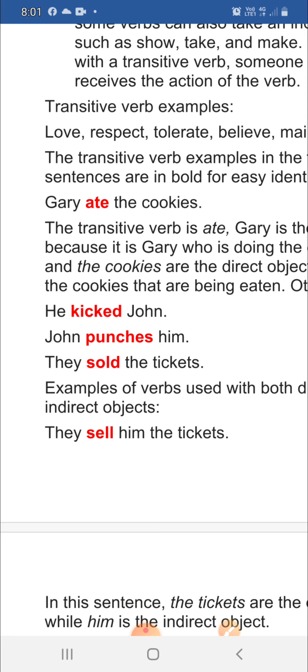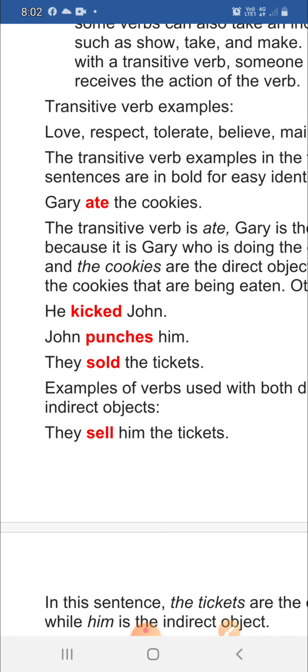So, you can see here that two different sentences are given. In both, the same word is given, but it is used in a different way. I repeat the sentences. He kicked John. So, here he is the subject and John is the object, and kicked is the action performed, so it is a verb.